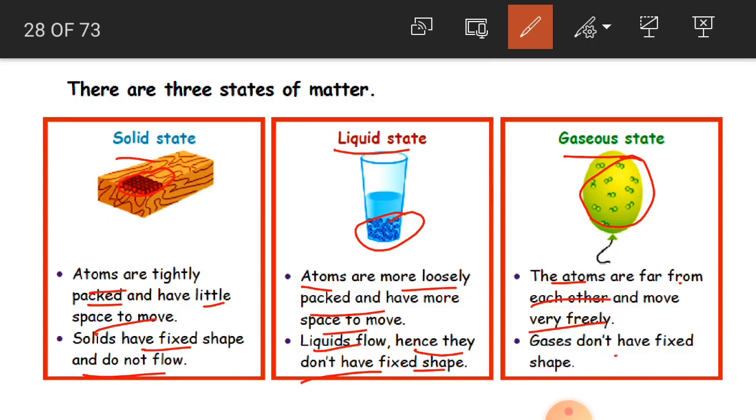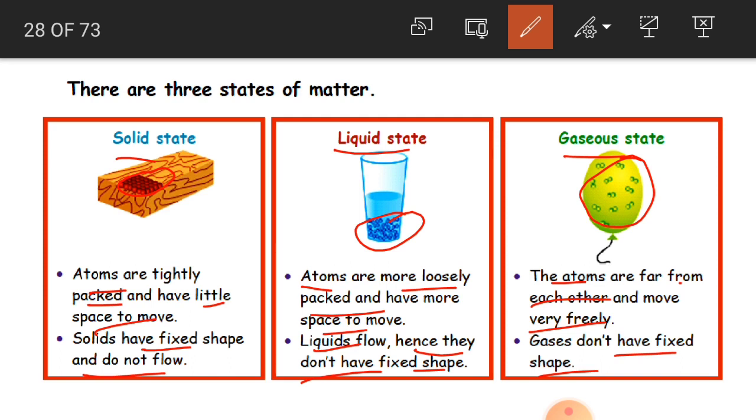And gases don't have a fixed shape. If you blow air into a balloon, it is going to take the shape of the balloon. At the same time, if you pump air into a cycle tire, it is going to take the shape of the cycle tire. Same like liquid, even air, that is gas, also does not have a fixed shape. Gas is nothing but air. Clear, children?